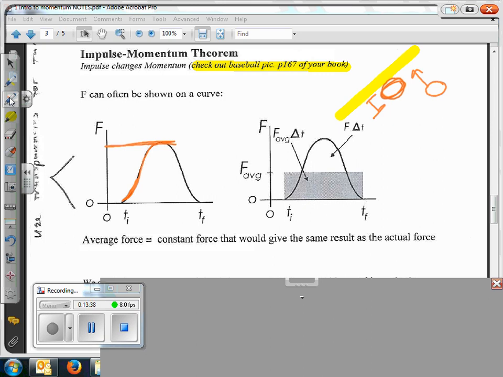So you can do calculus to figure out the area under the graph, if it's a perfect parabola, which it pretty much should be, right? But what we do for this class is just take the average force times the time. And that will be our total impulse. Okay, so our total J is force average times how long that force was applied.